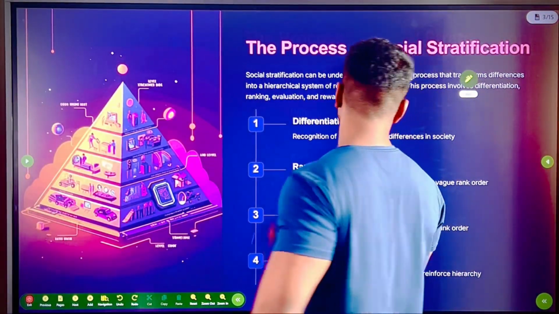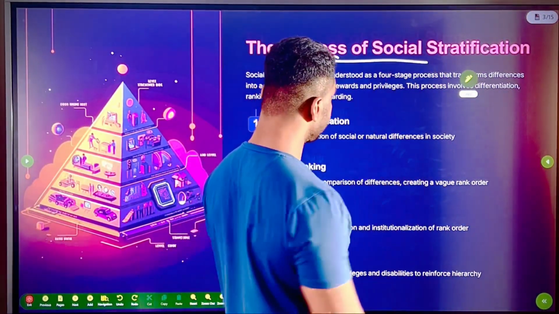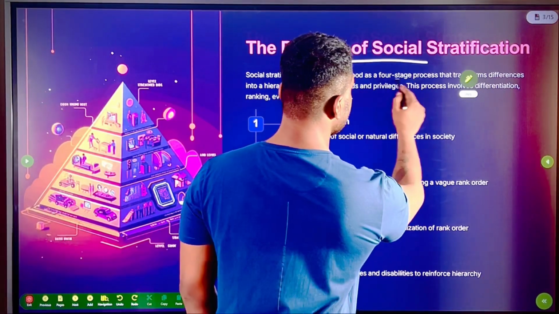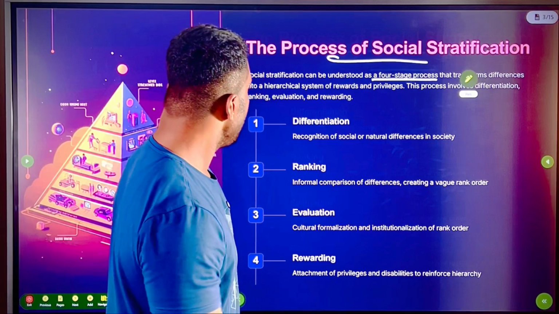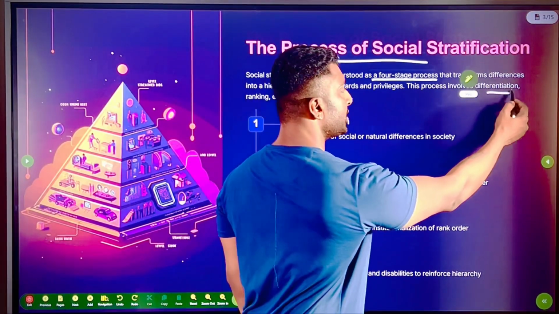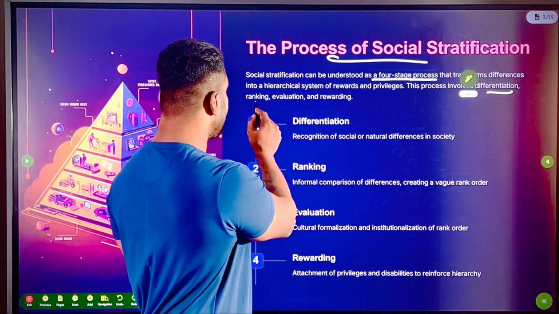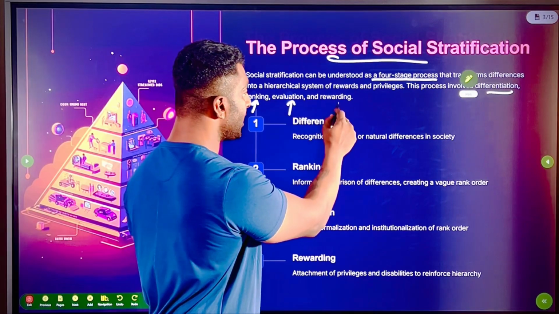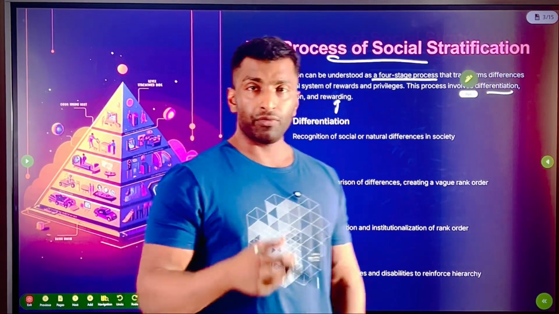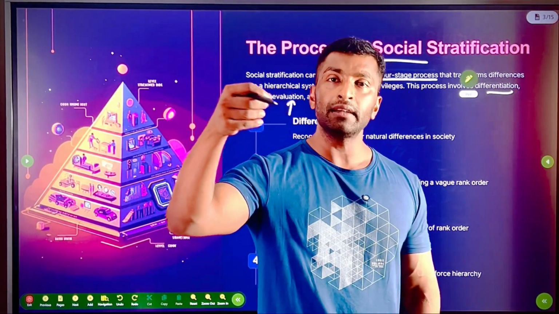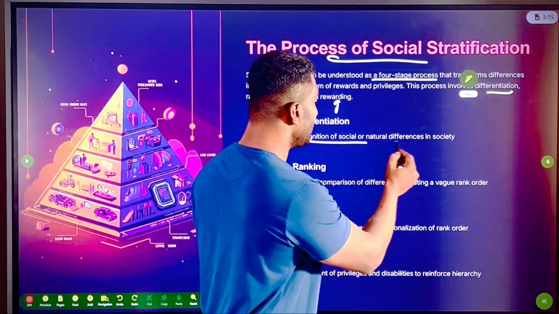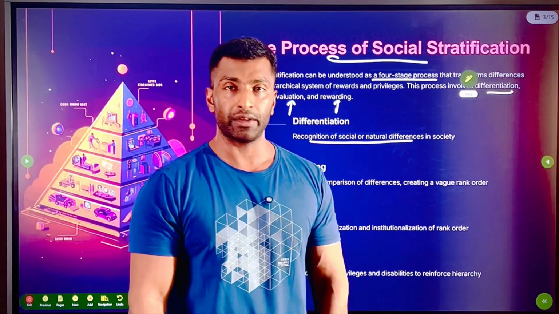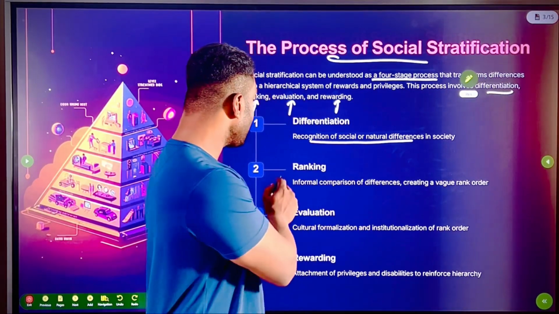Okay, now the process of social stratification. There are 4 stages in which you try to identify this hierarchy or this pattern, and these are the 4 stages: differentiation, and then ranking, and then evaluation and rewarding. So first step is to identify the differences. It could be natural or social. So recognition of social or natural differences in society. And ranking, what will happen is,